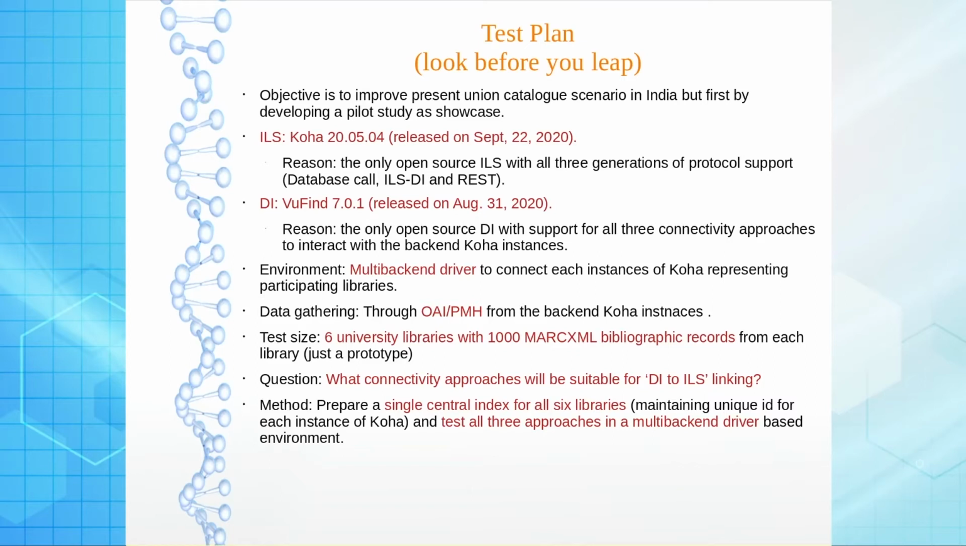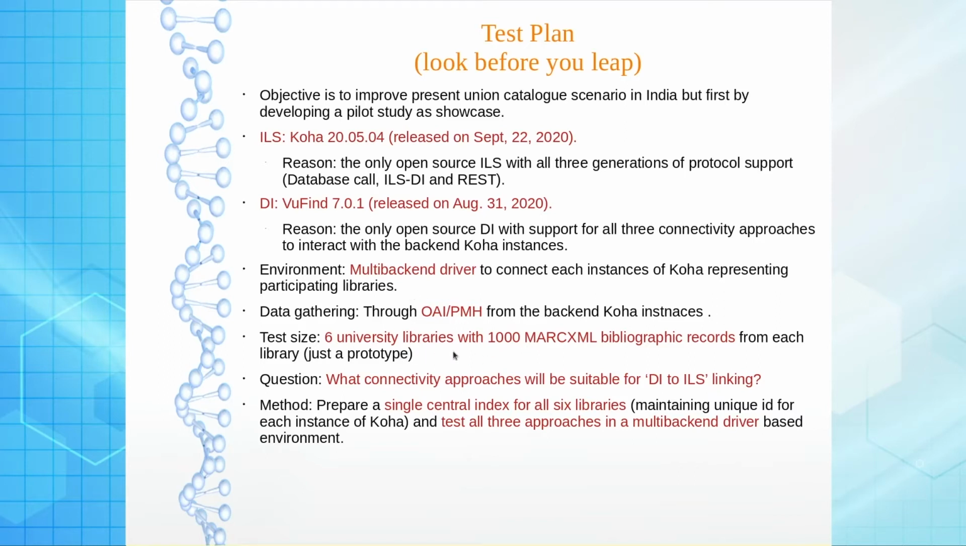Like many other deliberations in this particular series of library automation course, we have always tried to show you a live demonstration of a particular concept. So again here I am also going to do that by utilizing ILS as Koha version 20.05, DI as VuFind, the latest stable release, inside a multi backend driver where many instances of Koha can be handled by VuFind. Each instance will be representing a separate library. Data gathering can happen through OAI-PMH. We do not have to import export typically of the MARC data. So the system can automatically fetch data from the backend Koha instances.